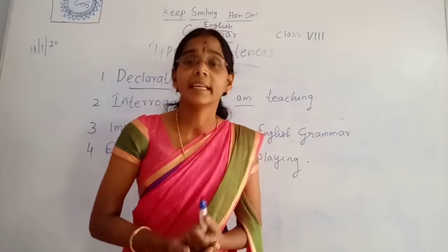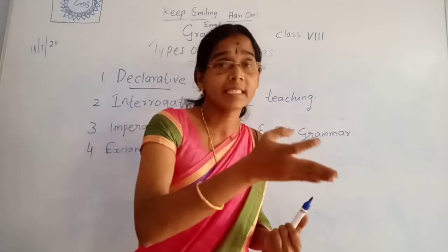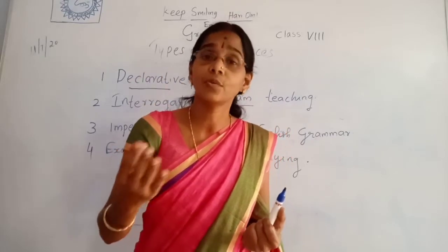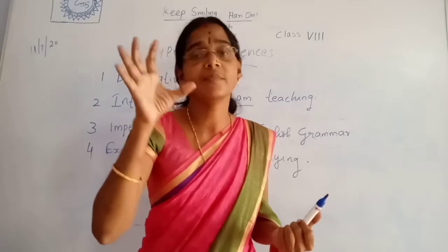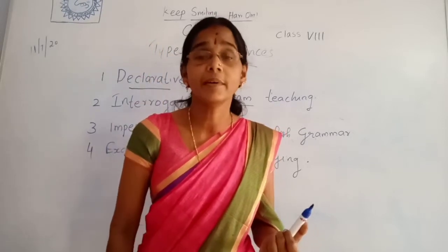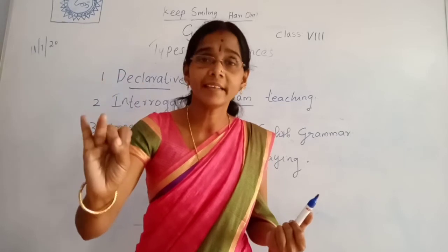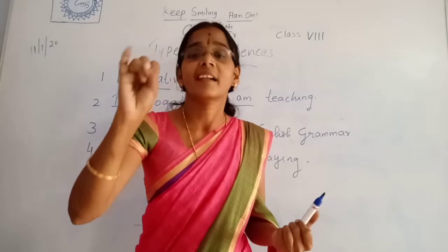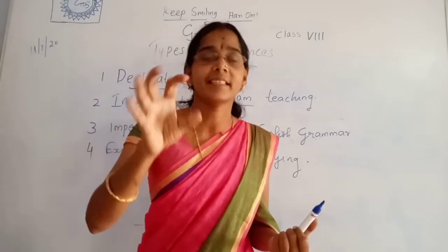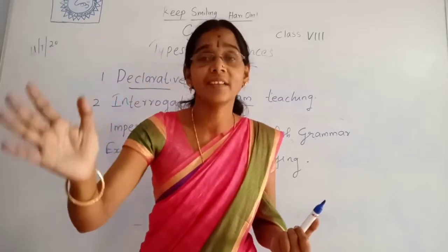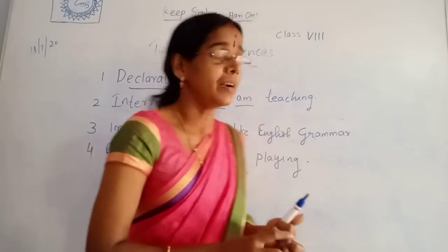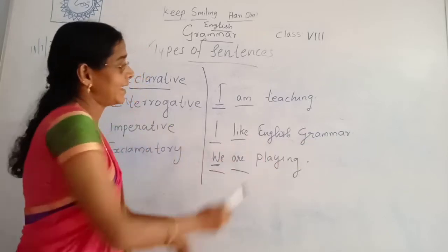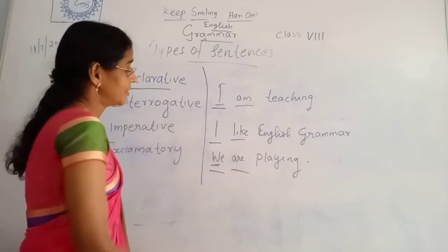Listen, a declarative sentence always begins with a subject and it is followed by a verb. What do you mean by verb? That you have studied in lower classes. All action words are verbs. For example, cry, dance, jump, play, watch, write, think, etc. For example, here I have written: I like English grammar. Like is the verb.